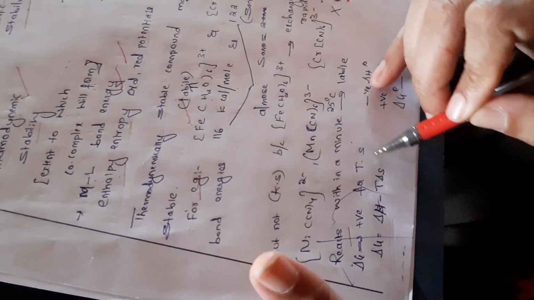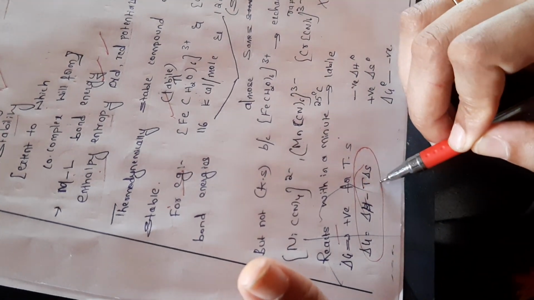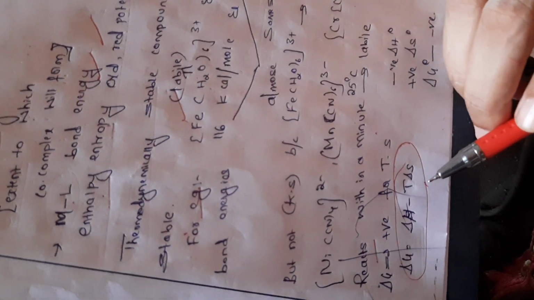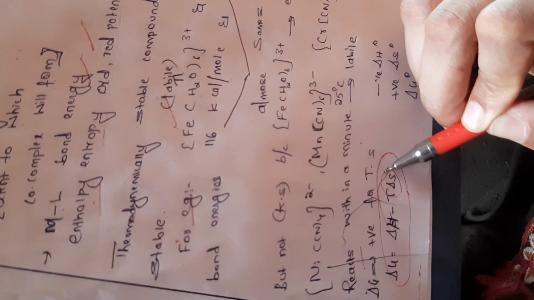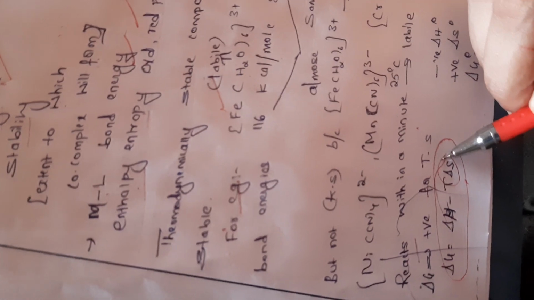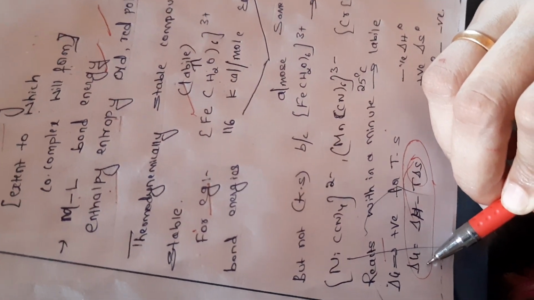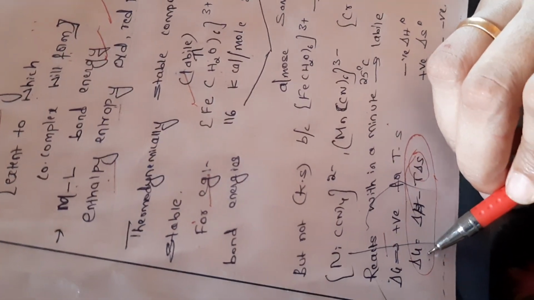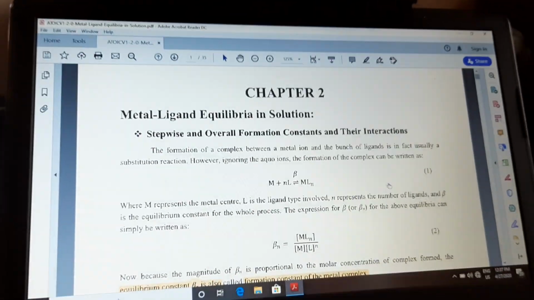We know the equation delta G is equal to delta H minus T delta S. If we see this reaction, it tells that if the value of delta S is highly negative, the reaction is thermodynamically stable. Now, in other words, I can tell when delta G is negative, the reaction is thermodynamically stable. So in detail, we'll see about this.